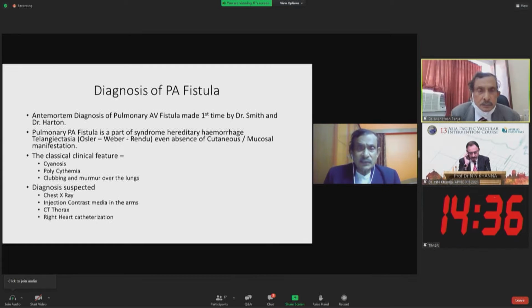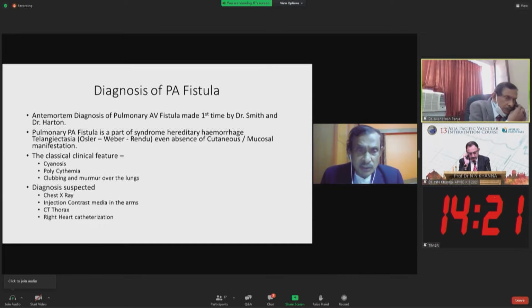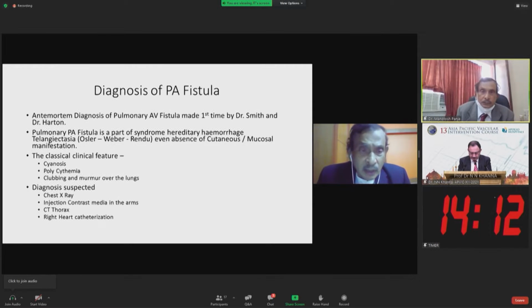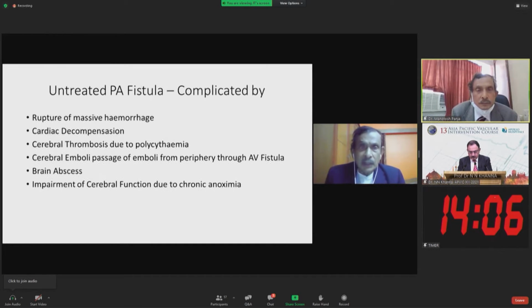Classic clinical features on general survey are cyanosis, polycythemia, clubbing, and the presence of a murmur over the chest. Diagnosis is suspected because of chest X-ray showing some coarse mottling, injection of contrast media in the arm, and CT of the lungs, and ultimately right heart catheterization is to be done.